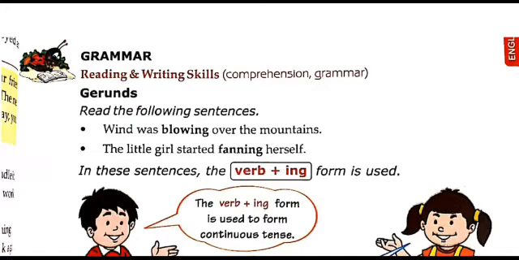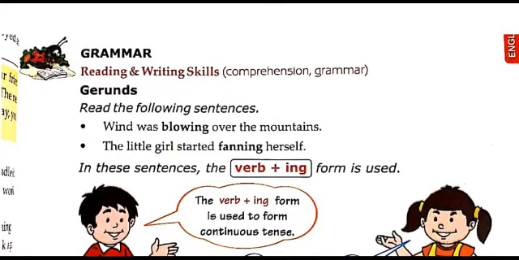For example, running is fun. So in this sentence, run is the main verb. When you add the ing form, it becomes running. So running is the gerund. Have you understood? It acts just like a noun, a naming word. And one more example.